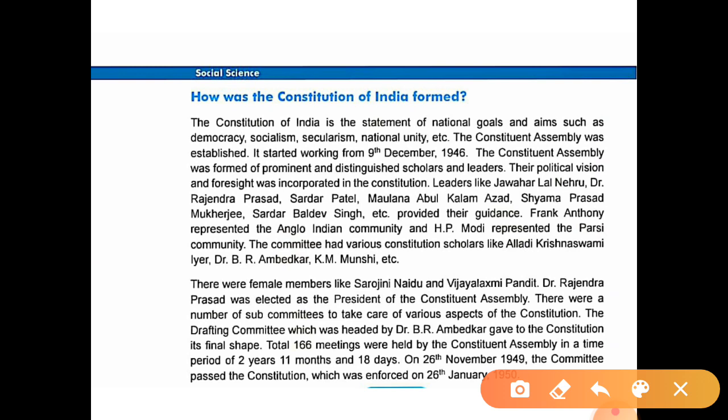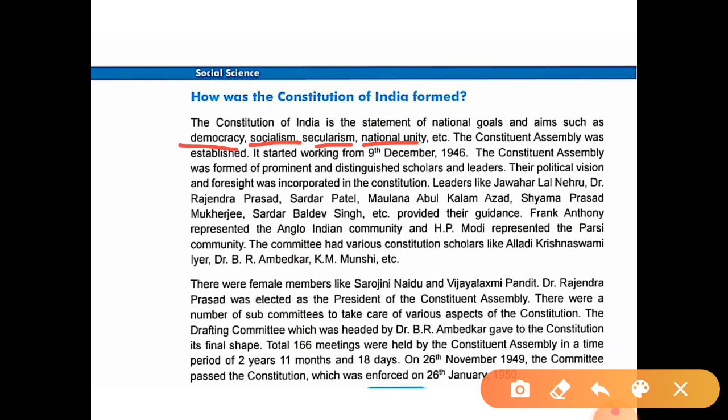The constitution of India is a statement of national goals and aims such as democracy. What are the national goals and aims? Like democracy, socialism, secularism, national unity, etc. These are the main goals to form the constitution.